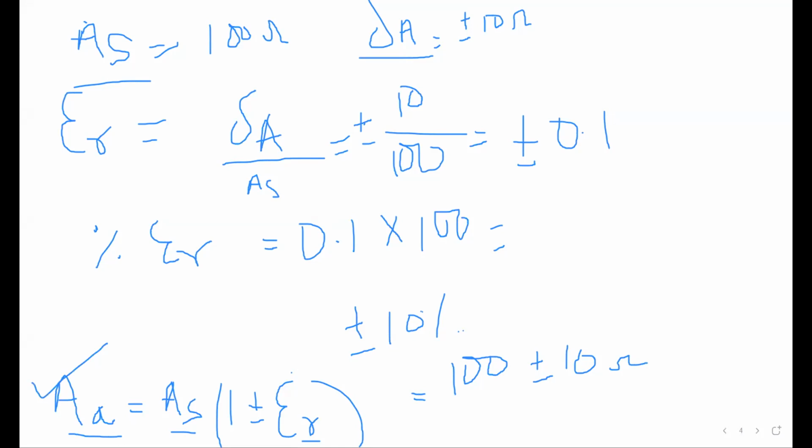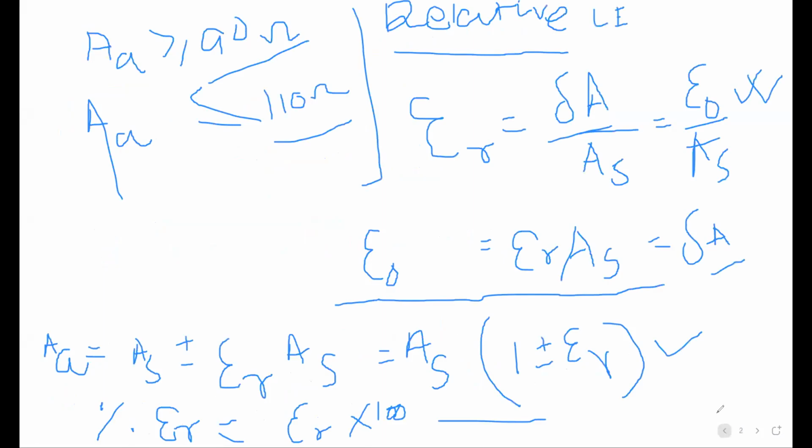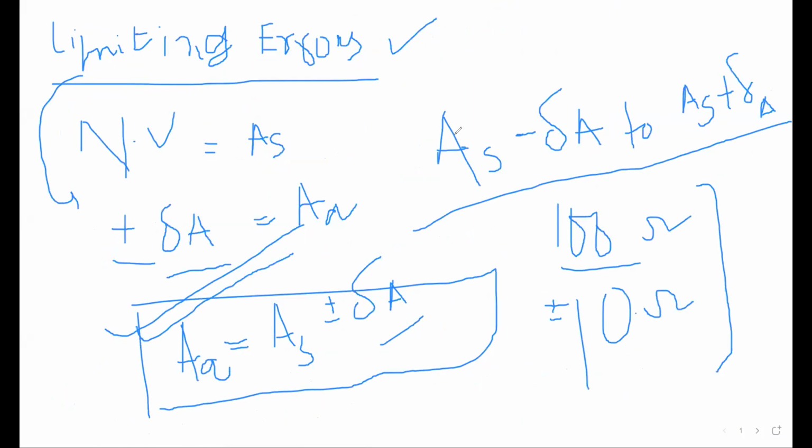This one, and whose value we can write as AS. The equation is always this one. If we find it out in terms of relative error, generally A has a formula of this one. Let me show you. This is the actual basic formula of A: AA is equal to AS plus del A. So what I have done in relative limiting error is replace del A with epsilon, because I need to find the relationship between the relative error and this limiting error.